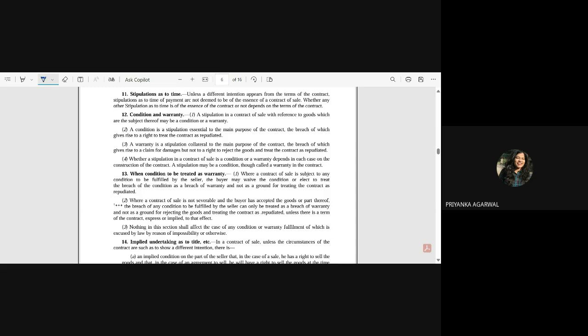So the same thing, that xyz wood has both condition as well as warranty. So if it is not xyz wood, say it is teak wood or any other wood, if it is not that quality which the seller is saying, at that time he is not only breaching the condition but he is also breaching the warranty. Correct?